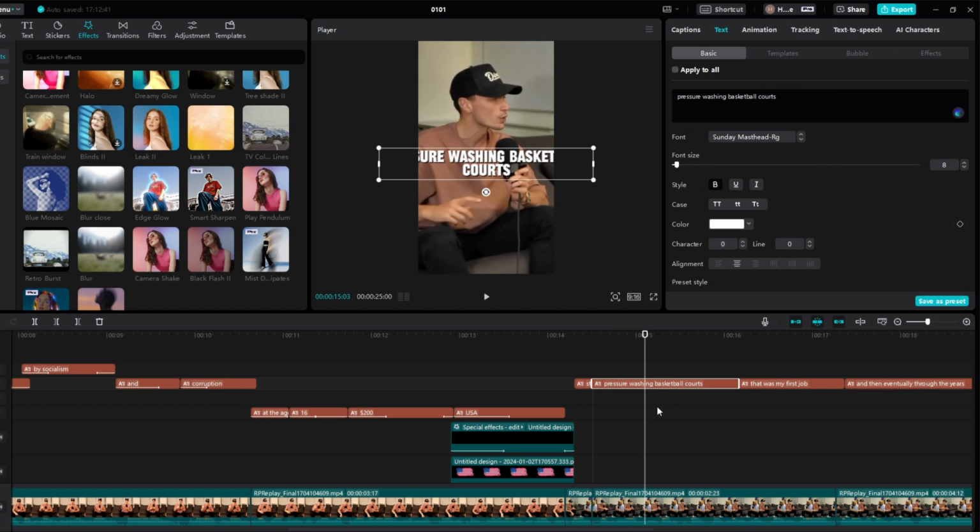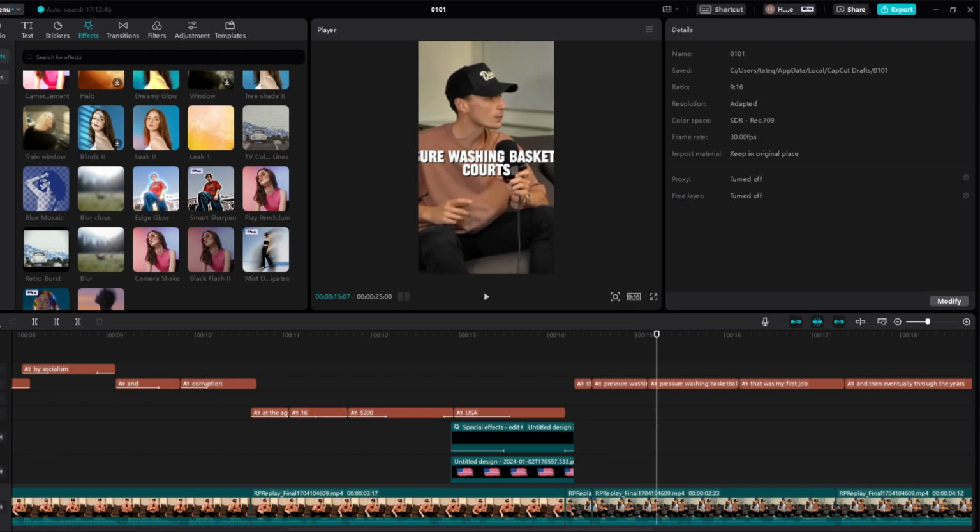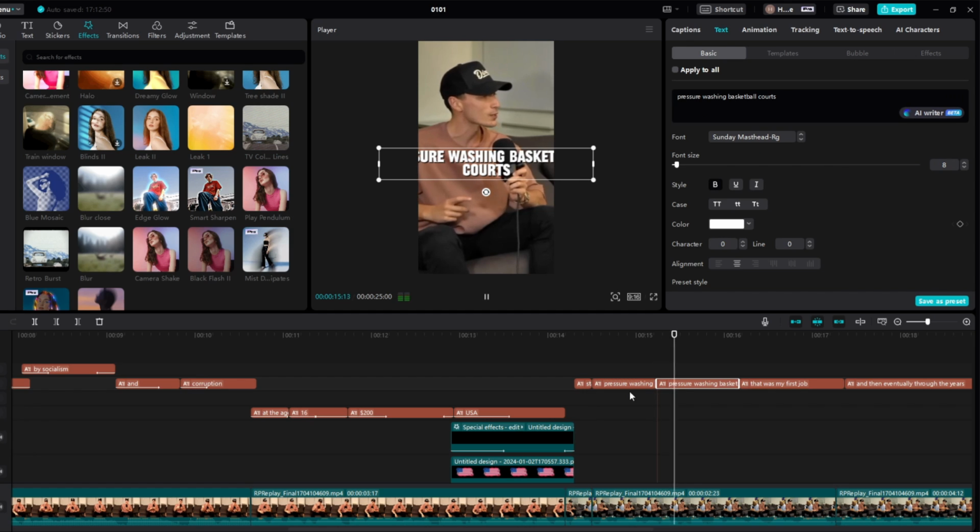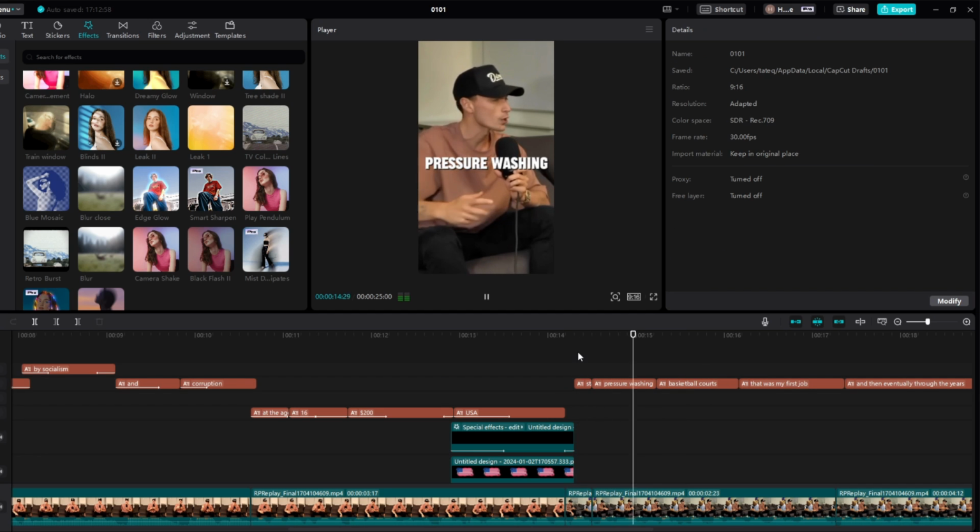Pressure washing basket. So right there it says basketball courts. So pressure washing basketball courts. Started pressure washing.